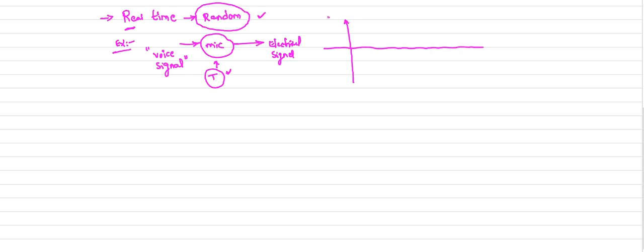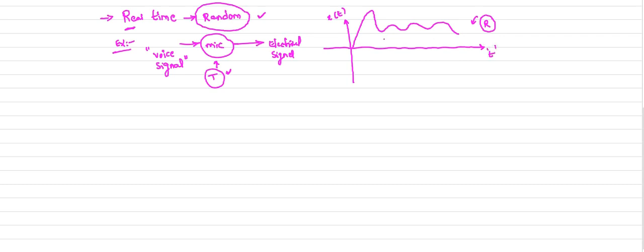So in the output, let us consider this is your x of t. Let us consider your electrical signal is like this. Now if you observe the signal coming out of your mic, which is an electrical signal, this signal is random in nature. That means it won't follow a certain pattern in its time period.